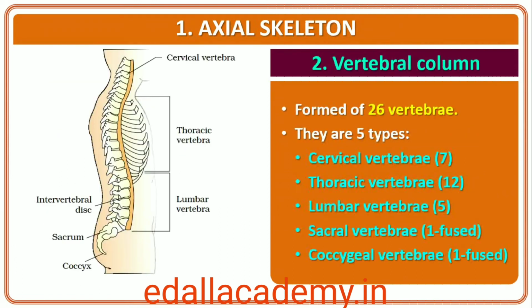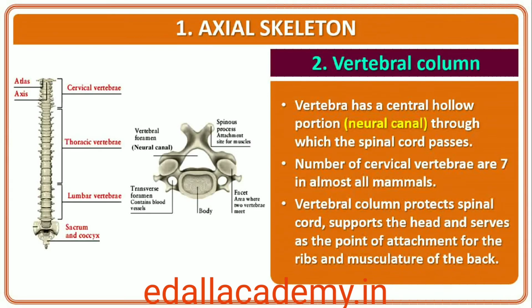Our vertebral column is formed by 26 serially arranged units called vertebrae and is dorsally placed. It extends from the base of the skull and constitutes the main framework of the trunk. Each vertebra has a central hollow portion, neural canal, through which the spinal cord passes. First vertebra is the atlas and it articulates with the occipital condyles.